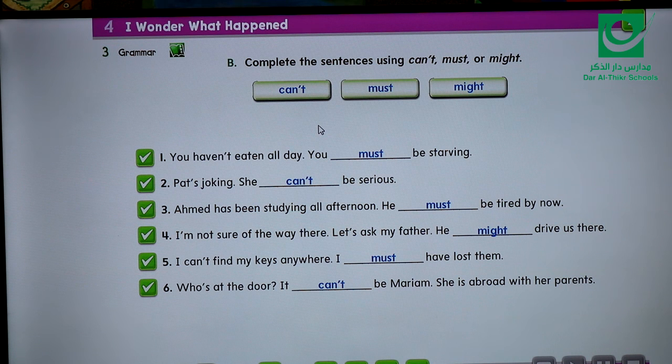So don't forget, please, we use these modals if you want to guess something, or even if you are sure about something. I use must if I'm sure. I use can't if I am sure this thing is impossible. And I use might if I'm not sure.